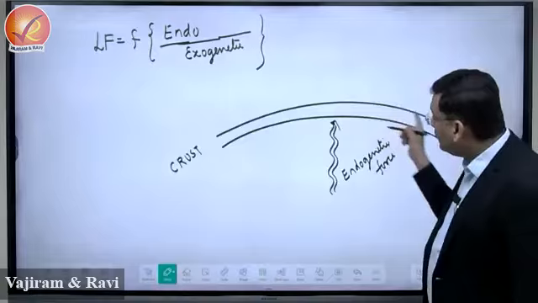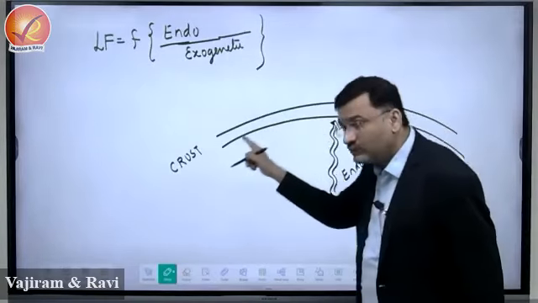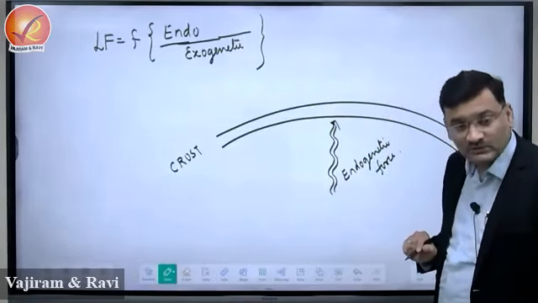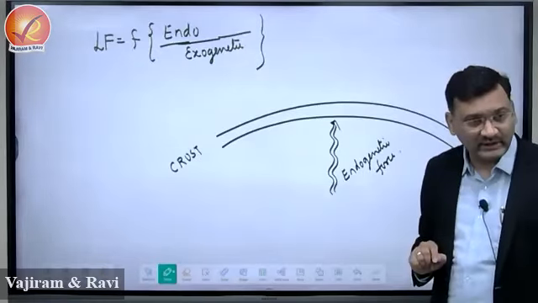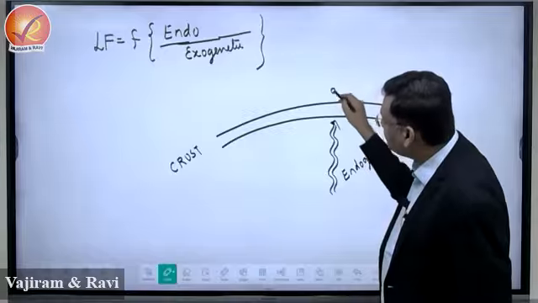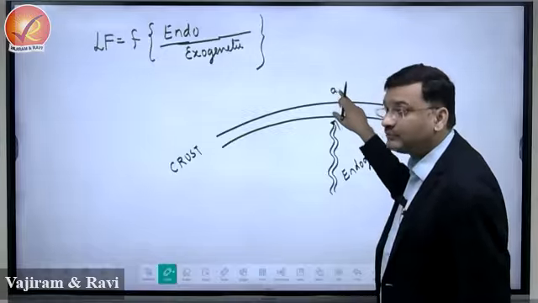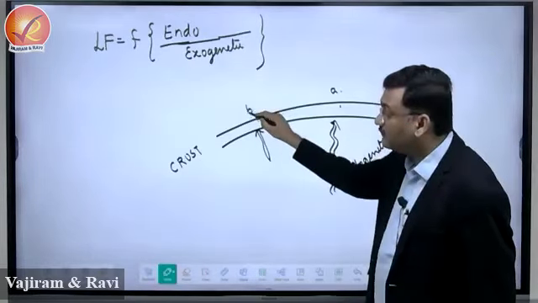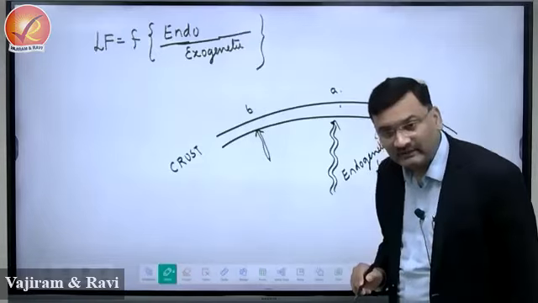Okay. Now, is endogenetic forces equally present at all the places? No, there is non-uniformity of endogenetic force. Now, at this location, let us say A, the endogenetic force is more frequent, and this location B, the endogenetic force is less frequent, right? Means what?